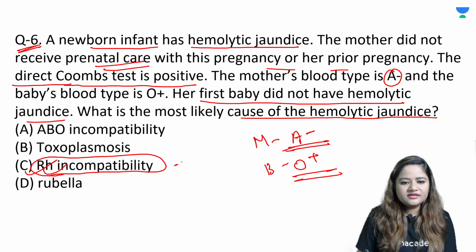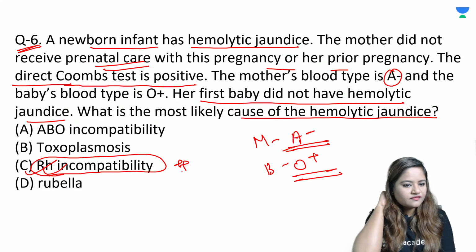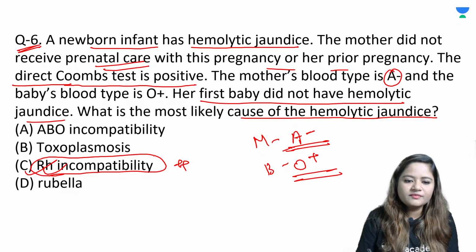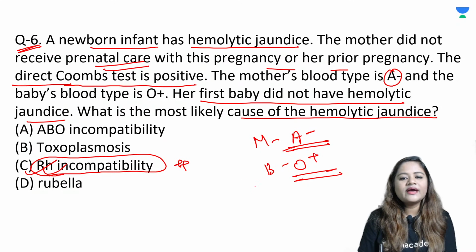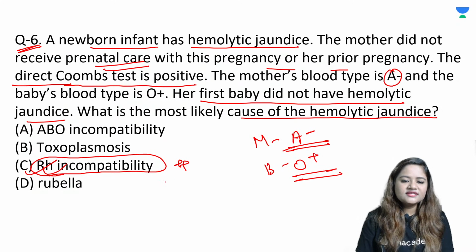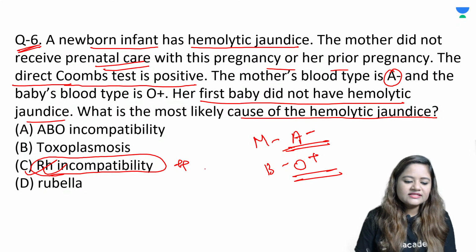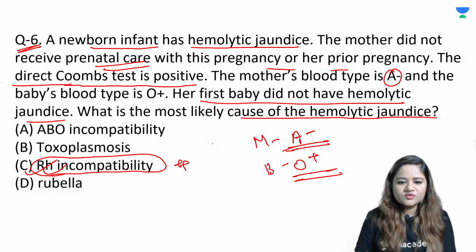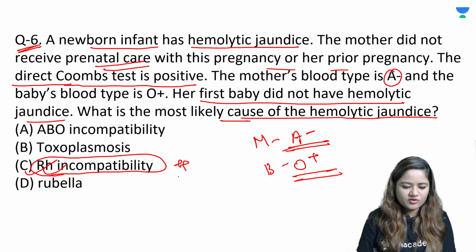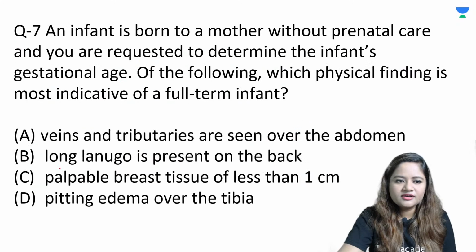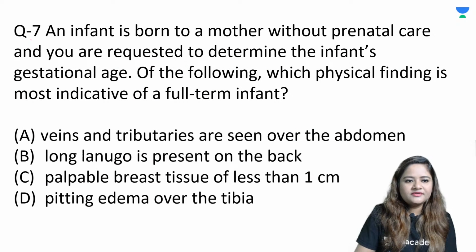RH incompatibility is a very common thing. This occurs because of incompatibility between the blood group of the mother and the baby. If the baby has RH factor positive, it can sensitize the mother. Once she is sensitized, in the next pregnancy the antibodies which are formed will attack the baby and can lead to hemolytic jaundice in the newborn. So this is a very common scenario, and RH incompatibility is a well-known complication that leads to hemolytic jaundice. Okay. So question number 7.